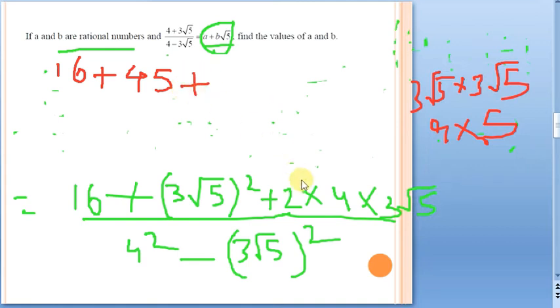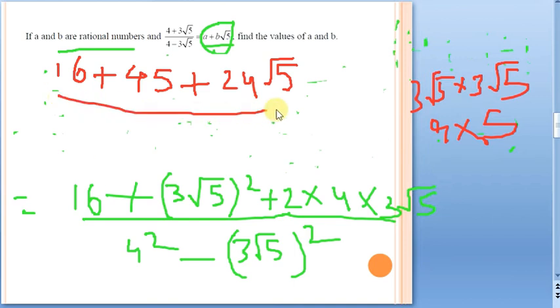Plus, now see, 2 into 4. So 2 into 4 is what? 8. 8 into 3 is going to be 24. So 24 into root 5, 24 root 5. In the denominator, let us see what we'll have.